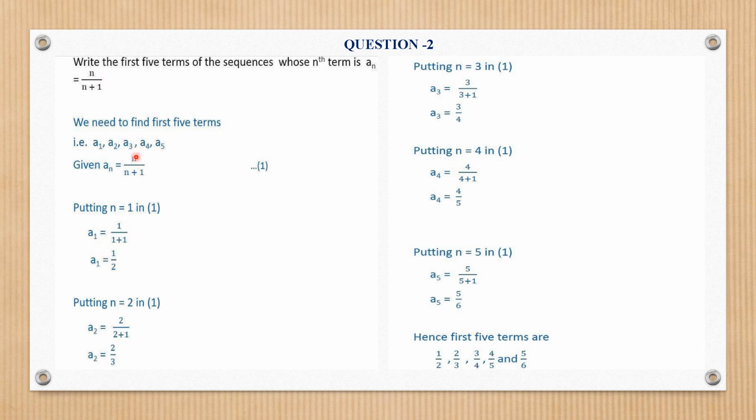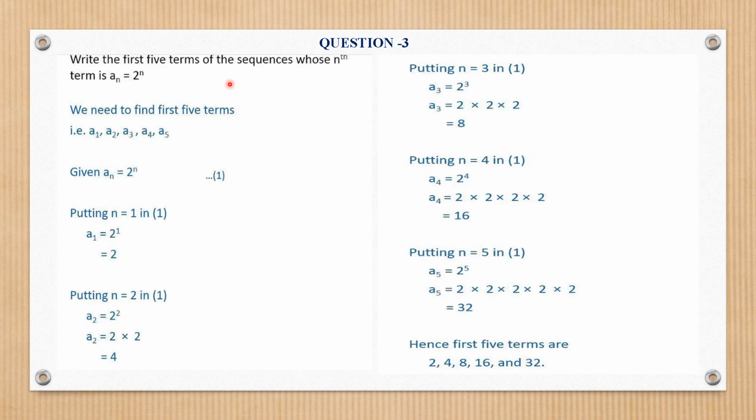A1 will be 1 upon 1 plus 1, that is 1 by 2. For A2 it is 2 upon 2 plus 1, that is 2 by 3. Similarly A3 is 3 by 4. A4 is 4 upon 4 plus 1, that is 4 by 5. And for A5 it is 5 upon 5 plus 1, that is 5 by 6. So the first 5 terms are 1 by 2, 2 by 3, 3 by 4, 4 by 5 and 5 by 6. Clear?